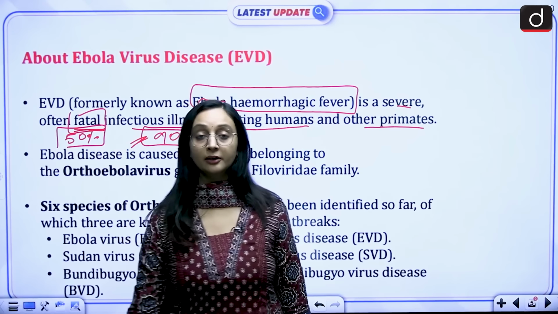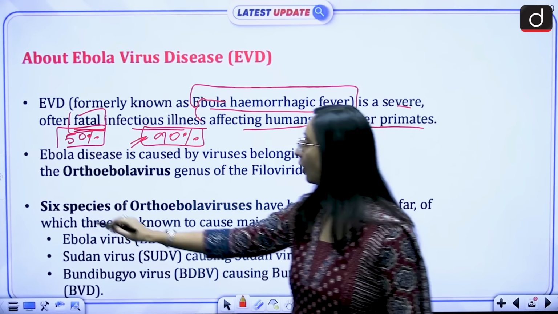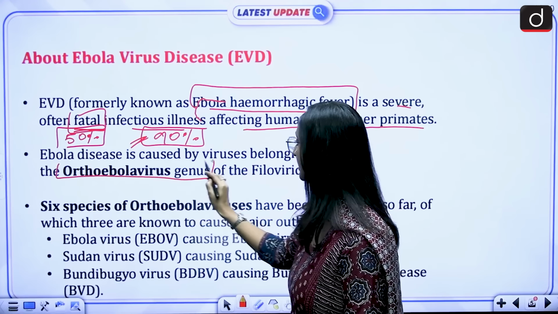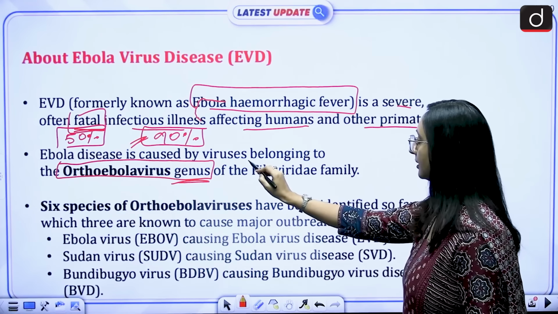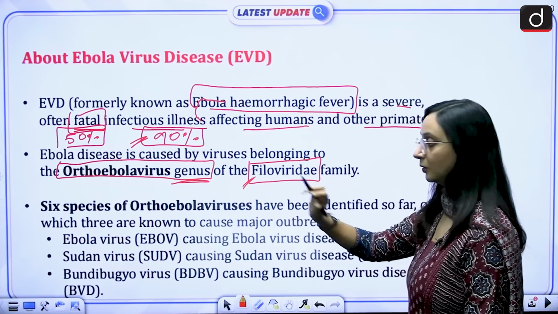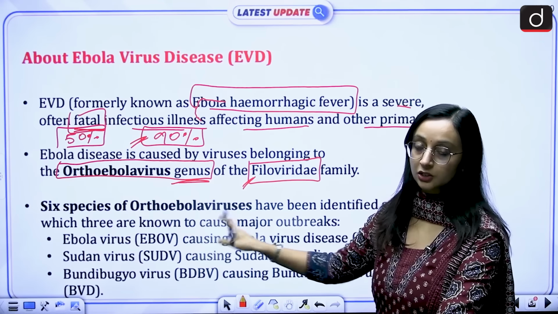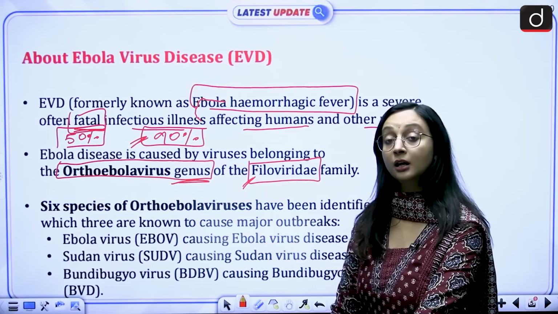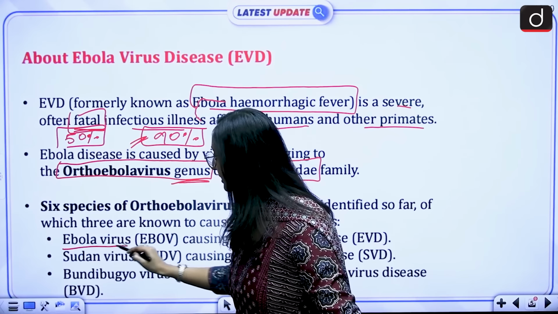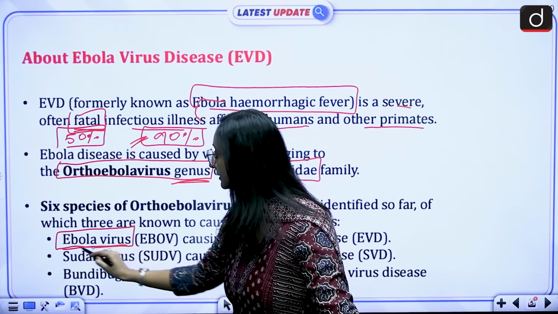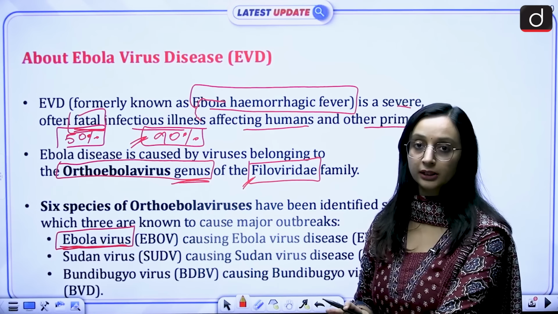Okay? Then when we talk about this virus, Ebola virus, this belongs to the Orthoebolavirus genus, and the family is Filoviridae. And I already told you that 6 species of this Orthoebolavirus genus actually cause Ebola outbreaks. 3 out of those 6 are very important, like the Ebola virus. It's like the most common one. This strain, Ebola virus, is actually the most common virus that causes almost all the outbreaks.